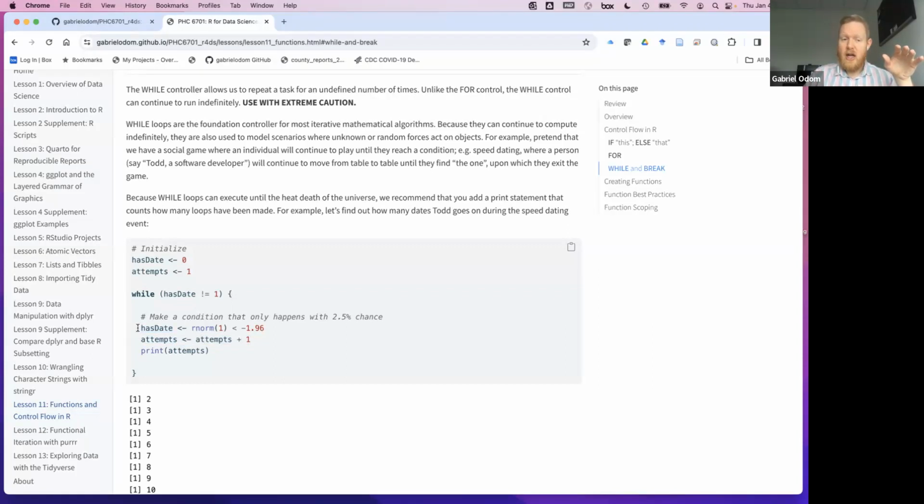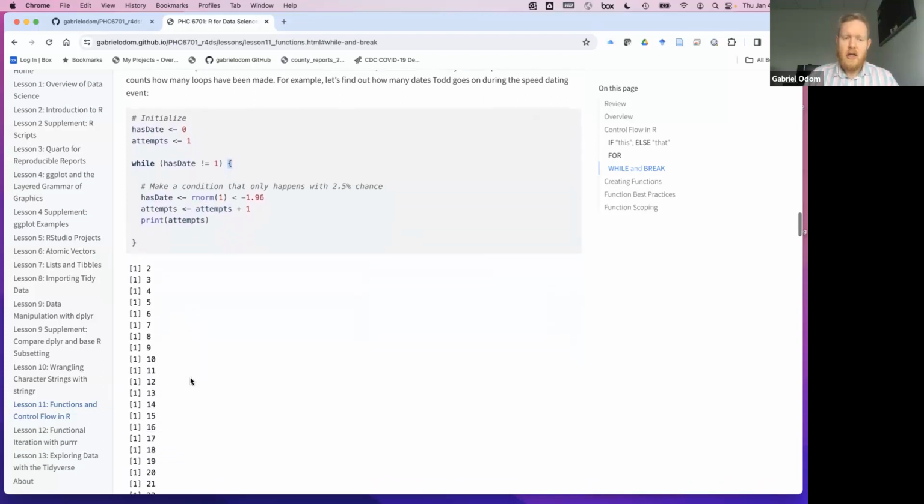And so each time we draw, we roll the dice to see if Todd hits it off with this date, and we add 1 attempt, okay? And then we're going to keep track of the attempts. We're going to print them, and you remember from the exercise that you did before, we need a print statement here. Otherwise, we can't see inside the while loop. We can't see inside these curly braces while the condition is working, okay?